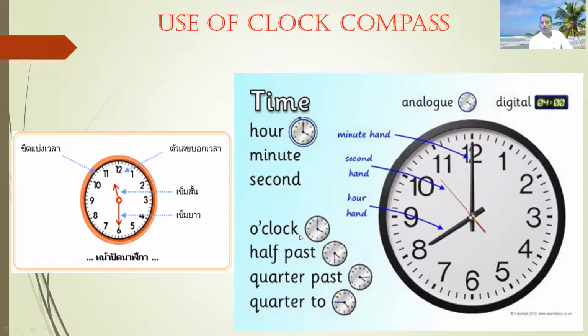Next is o'clock and half past. If the hand is here like this, you can say half past, and if the hand is like this, o'clock. And if the hand is like this, it means quarter past. And if the hand is on this side, the left hand side, it is quarter to. In the next slide we can see it also, for your understanding, because you can read the Thai, I can't read the Thai, so you can read by yourself and understand. I put this picture for your good understanding, because if you understand, you can use the English conversation vocabulary in your daily life.